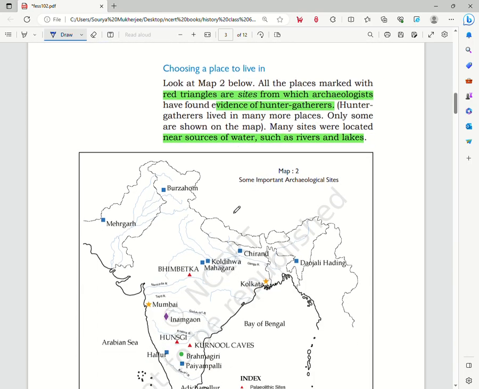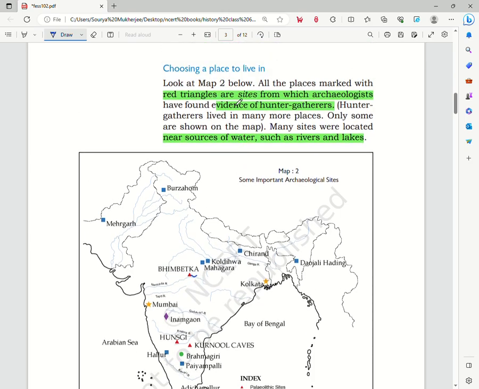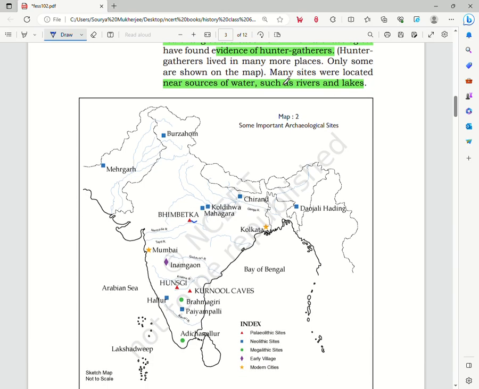Now if we see map number 2, we see the sites that are marked with this red triangle. Now these were the places of the hunter-gatherer tribes. From these places we have found evidence of hunter-gatherers. One thing common in these sites is that they were located near sources of water such as rivers and lakes. So this is an important point that we note, that mostly these hunter-gatherers used to settle near a source of fresh water.